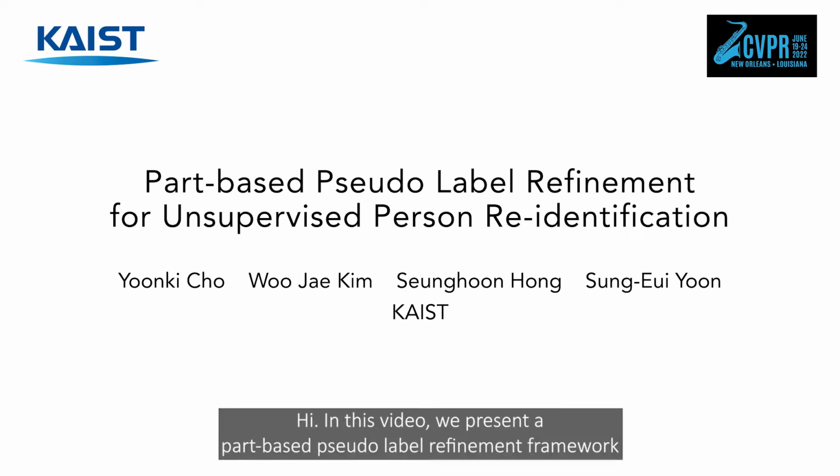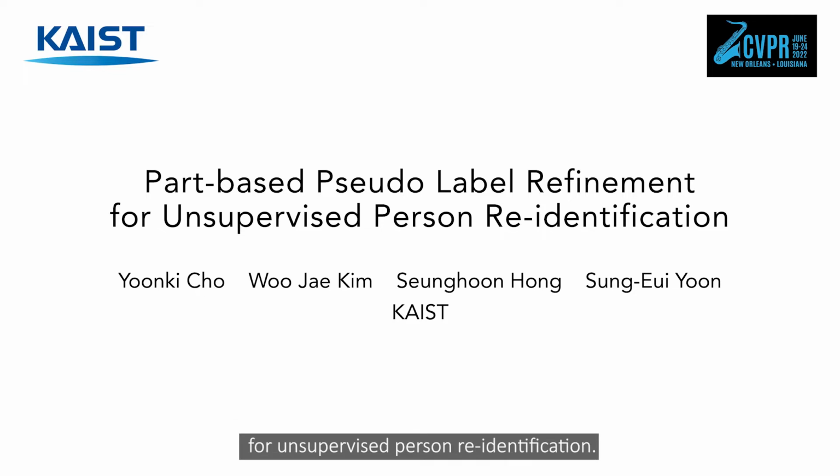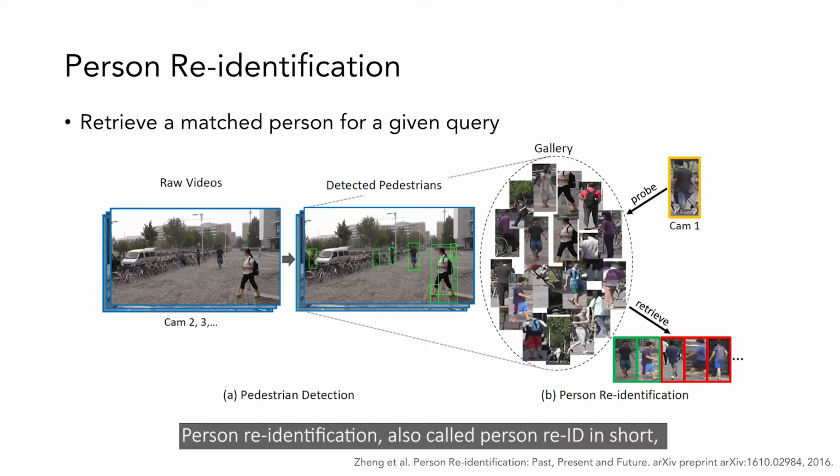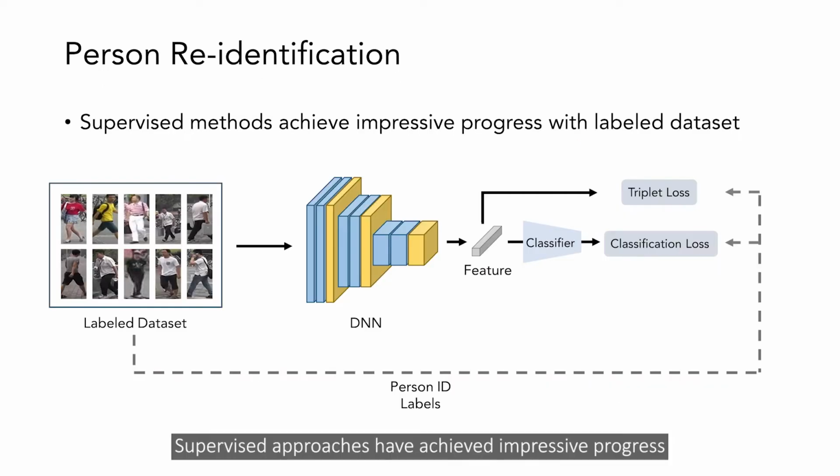Hi, in this video, we present a part-based pseudo-label refinement framework for unsupervised person re-identification. Person re-identification, also called person re-ID in short, aims to retrieve a matched person for a given query, across different camera views or timestamps from gallery images. Supervised approaches have achieved impressive progress with the discriminative power of deep neural networks, trained by a large amount of labeled data. However, it demands costly annotations, limiting their practicality in large-scale real-world scenarios.